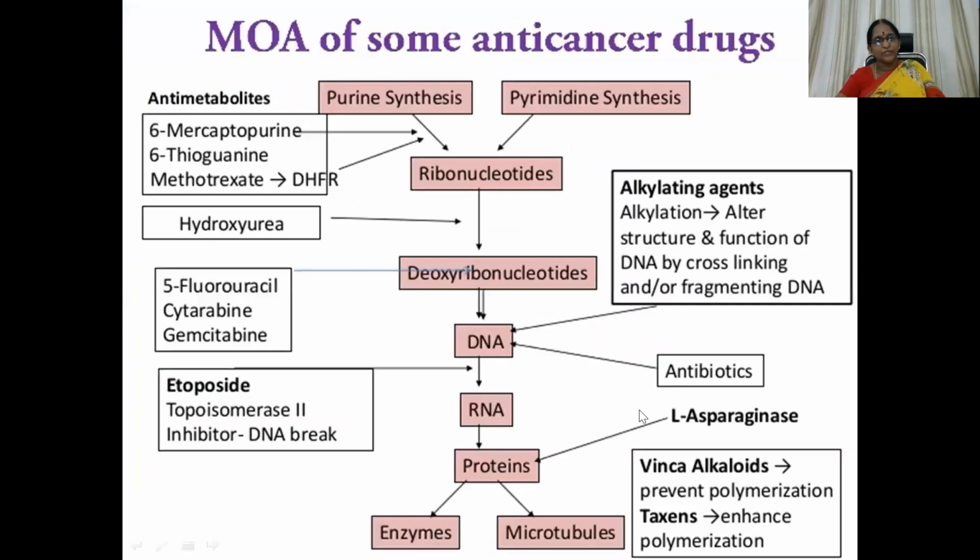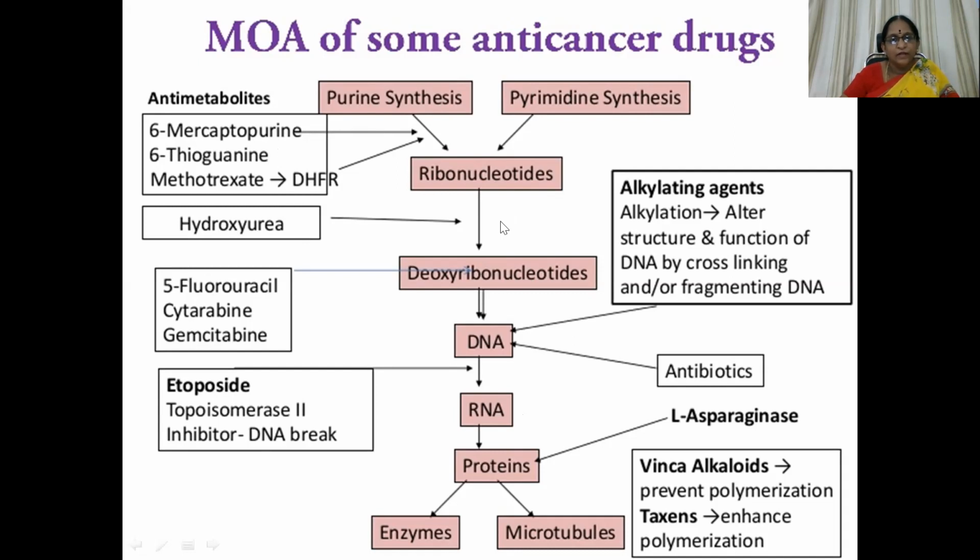If you look at this picture, the combined mechanism of action of some of the anti-cancer drugs is seen here. Purine synthesis and pyrimidine synthesis give rise to ribonucleotide synthesis, deoxyribonucleotide synthesis, DNA synthesis, and RNA synthesis, which again connect to protein synthesis, enzymes and microtubules. The step from purine synthesis to ribonucleotide synthesis is involved with antimetabolites like 6-mercaptopurine, 6-thioguanine, and methotrexate. Then hydroxyurea acts at this step.